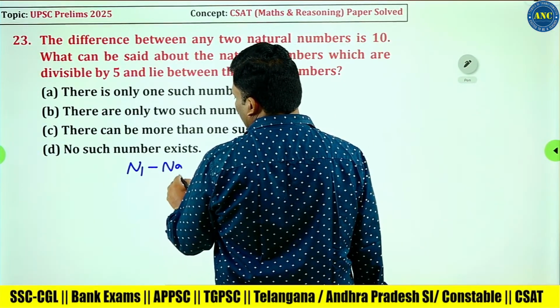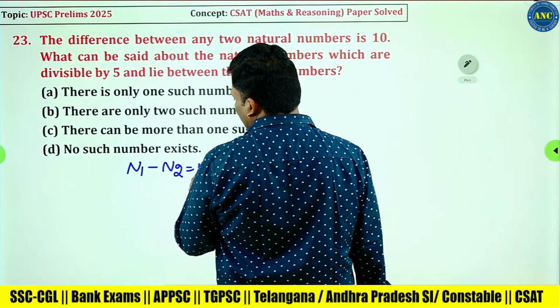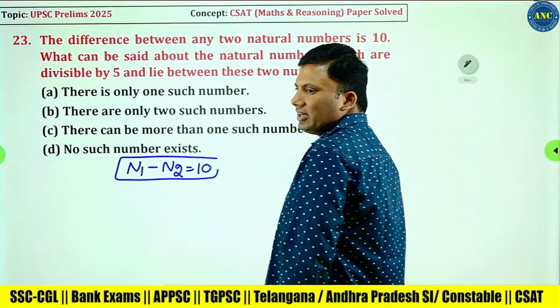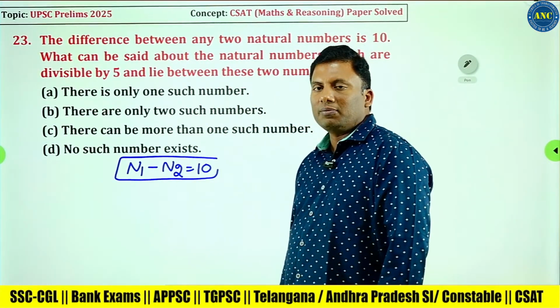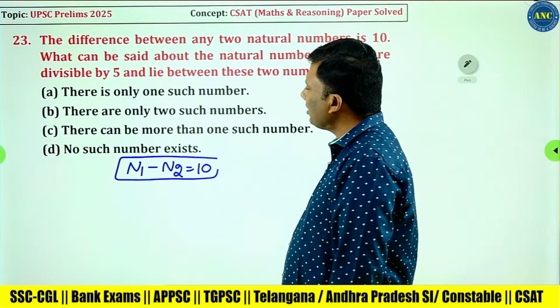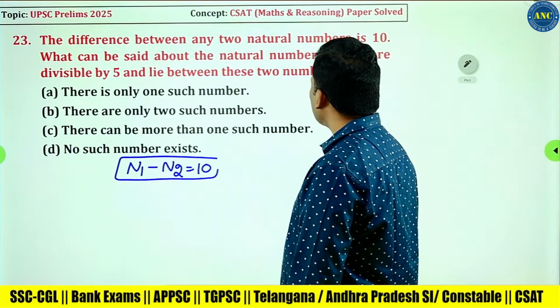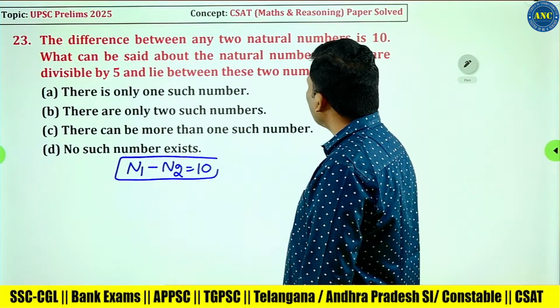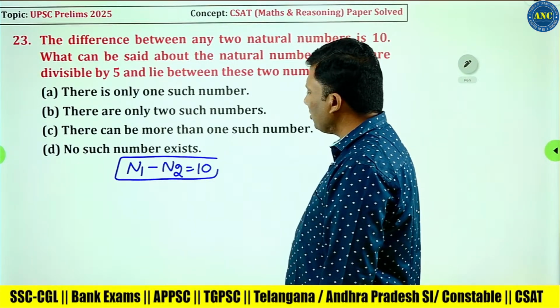n1 minus n2 is 10. Two natural numbers, I took their difference as 10. n1 minus n2 is 10. What can be said about the natural numbers which are divisible by 5 and lie between these two numbers?